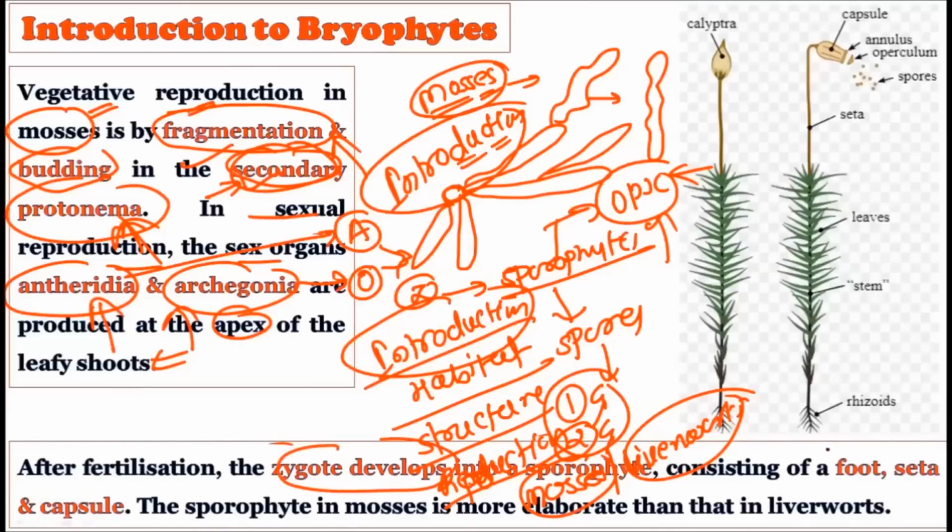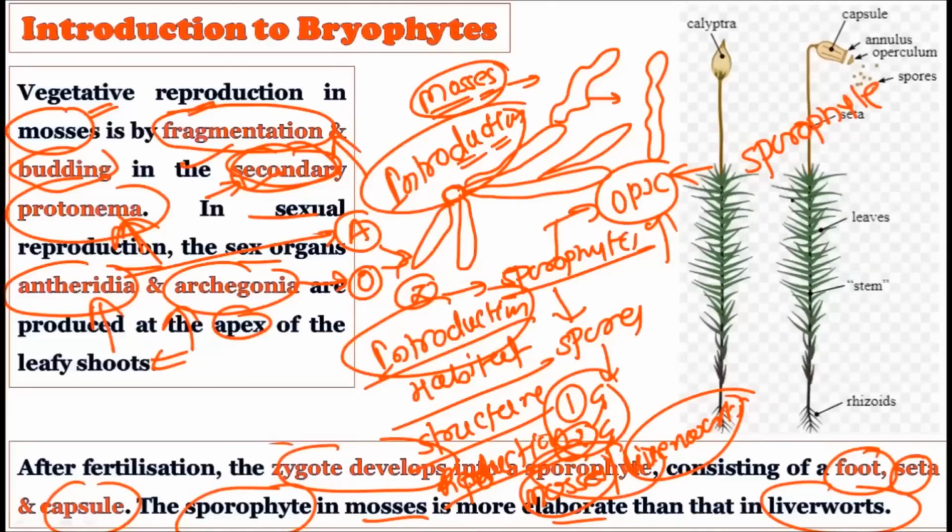Now see, as we have already discussed, when fertilization occurs between the antheridia and archegonia, the zygote develops into the sporophyte, which again contains the foot, seta and the capsule, right? And the sporophyte of the mosses is more elaborate than that of the liverworts. This is the last and important line: the sporophyte created in the liverworts is less developed as compared to the sporophyte created in the mosses. That is, mosses show a more elaborate sporophyte than the liverworts.